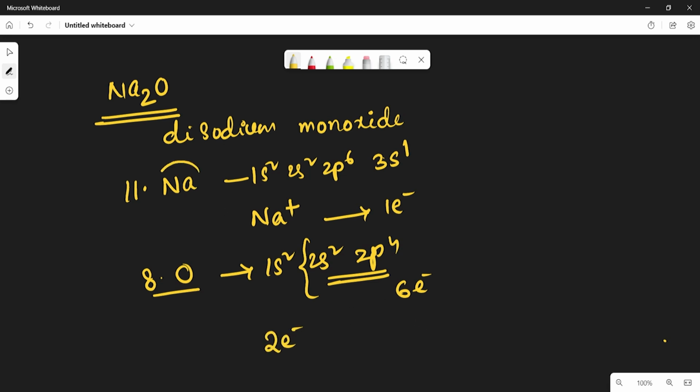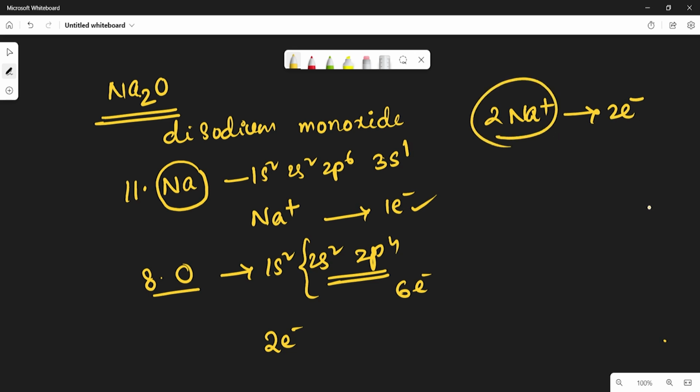So here a single sodium atom can donate only 1 electron, but the oxygen is not satisfied by taking 1 electron. So that is why 2 sodium atoms will participate. The 2 sodium atoms will donate 2 electrons and become 2Na+.